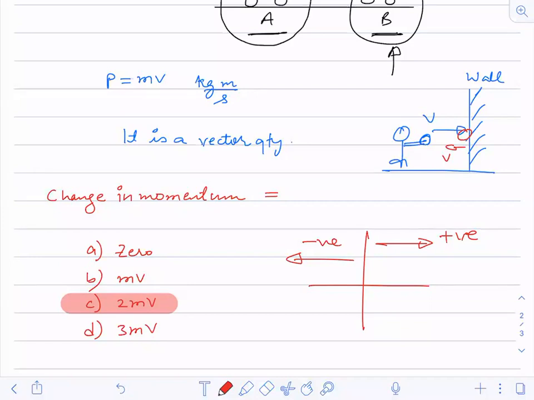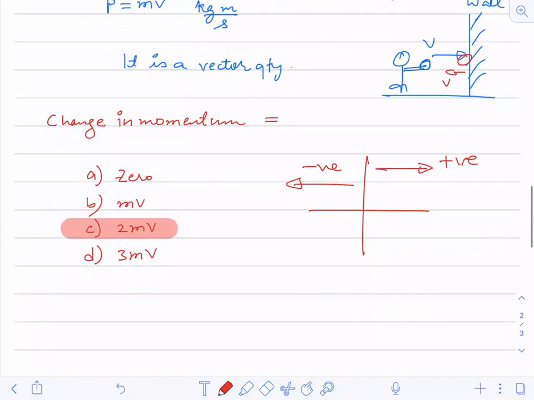Now, the velocity with which you are throwing initially is in this direction, so I'm taking this as V. The ball that moves back after hitting the wall, after recoiling, I have to assume its velocity as -v, because it is coming towards you in the opposite direction.